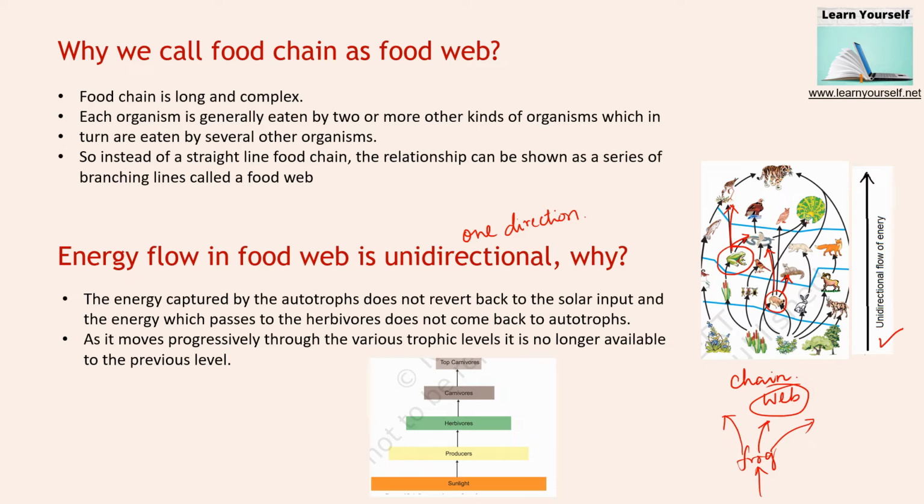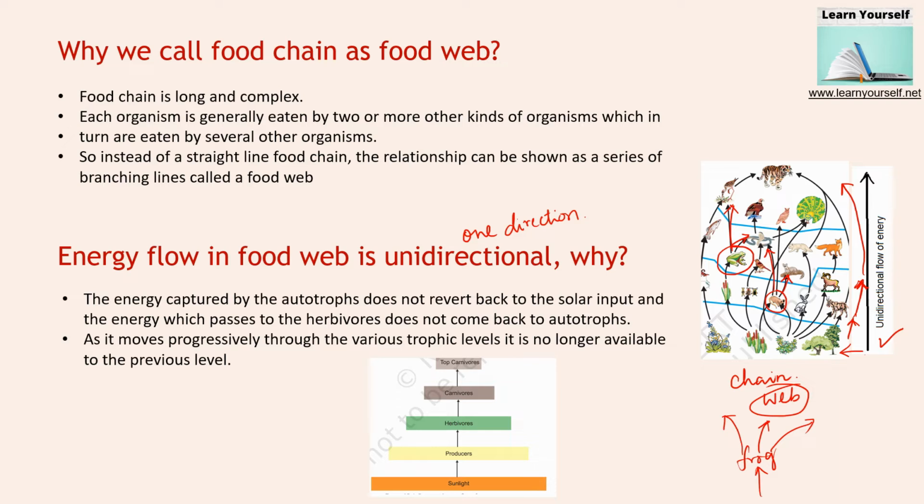Producers are producing the food, then primary consumers are eating that, then primary consumers are being eaten by the secondary consumers, and at the last, the tertiary consumers. So this flow is unidirectional. It is only in one direction.